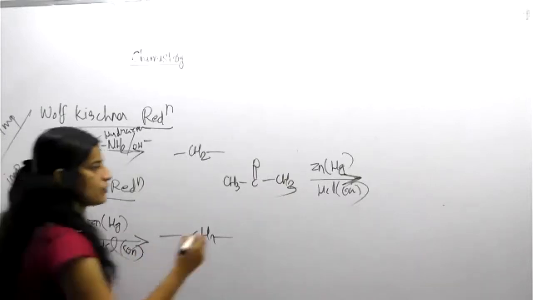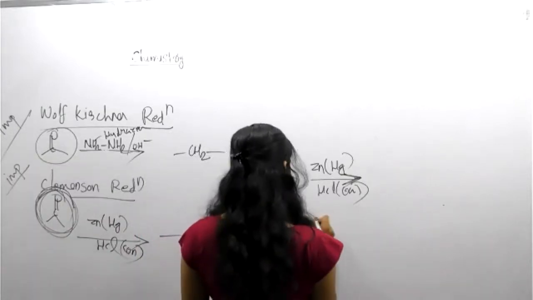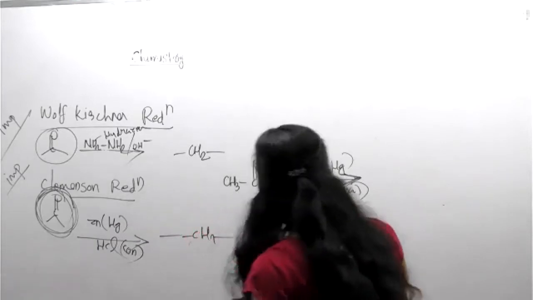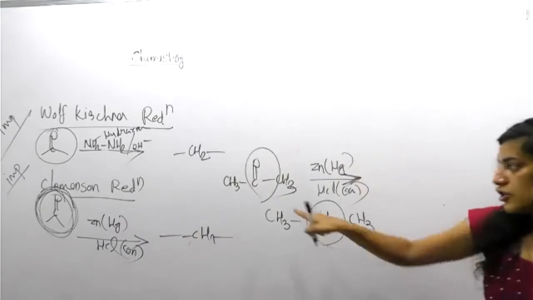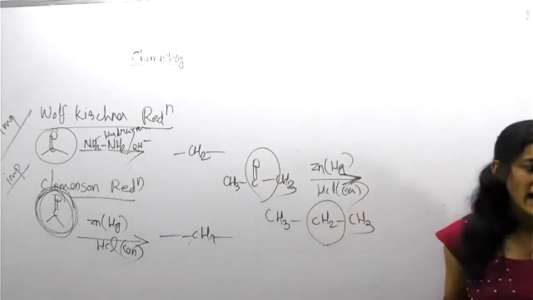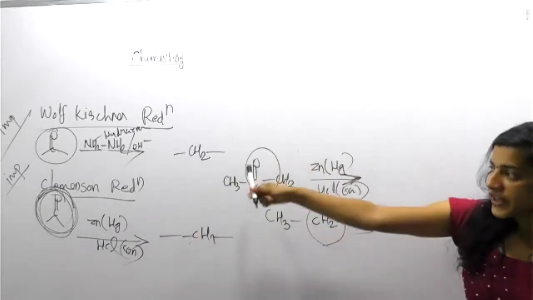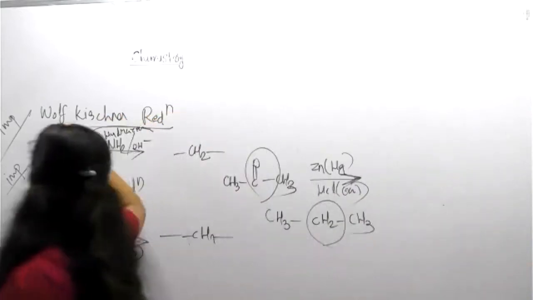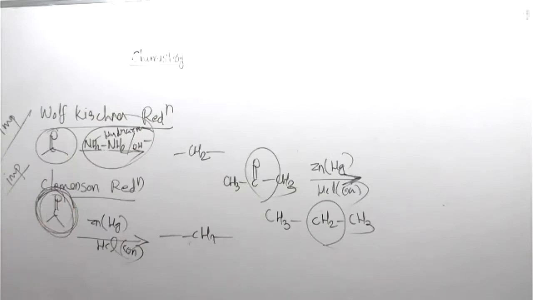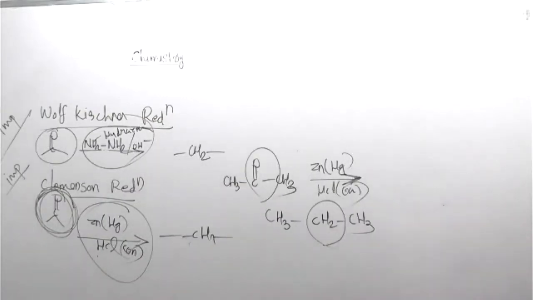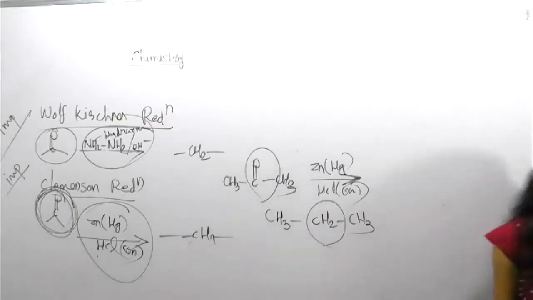CH3, CH2, CH3. Correct. So the change is happening only here. The C double bond O is converted to CH2. LiAlH4, another reagent, plays the same role. Wolff-Kishner reagent: identify NH2NH2, OH. This is a sure question, I guarantee. Zinc and Hg containing HCl is also another kind of reducing agent, showing C double bond O is converted into a CH2 group. Clear?